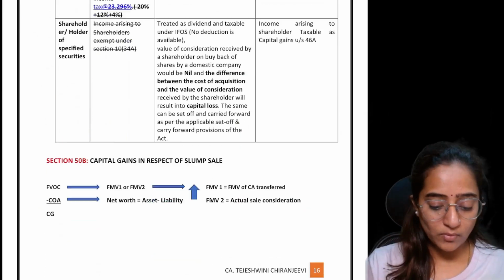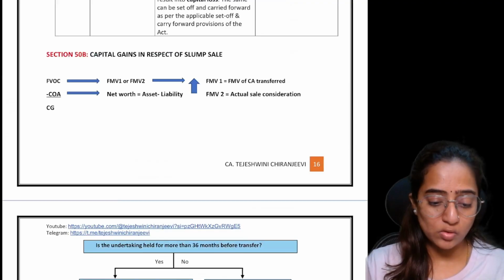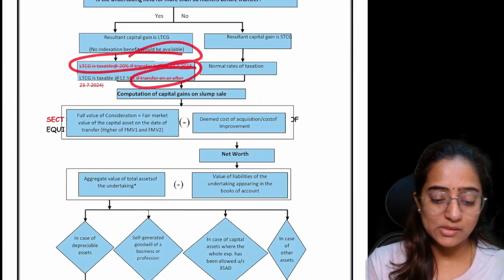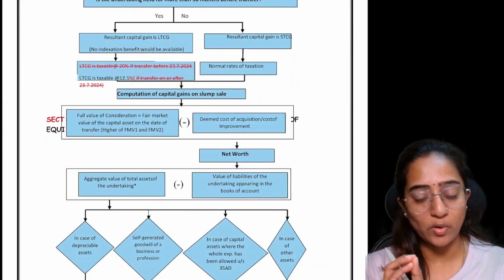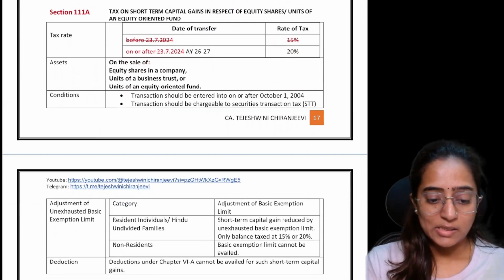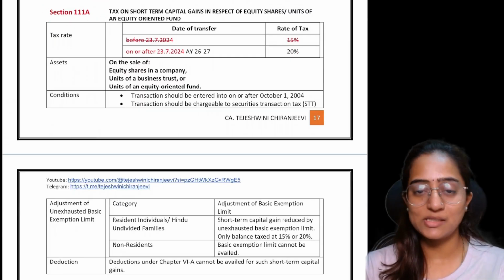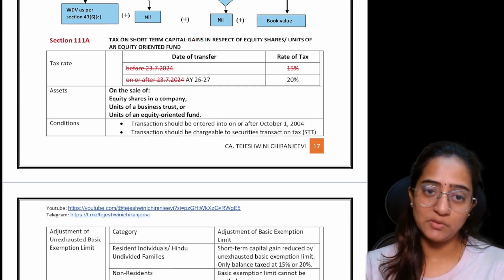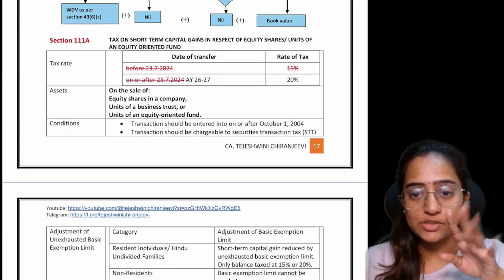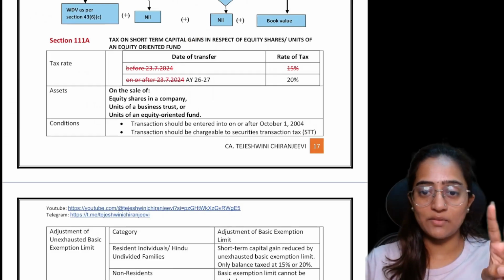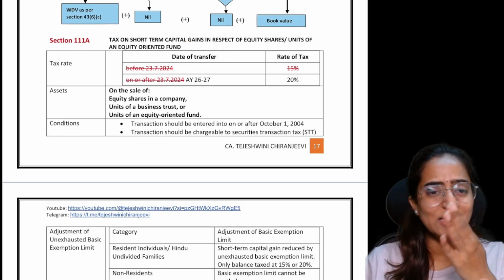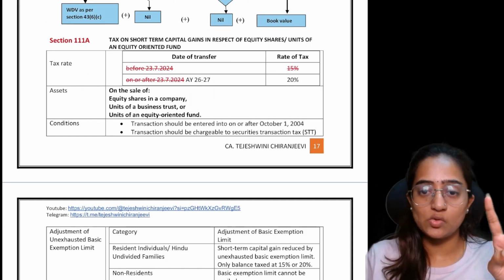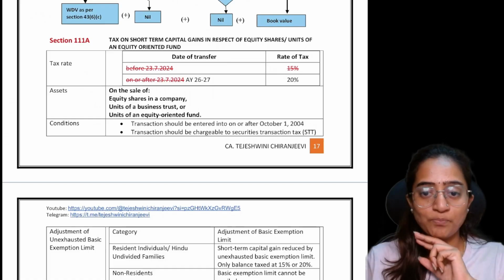Section 50B is also an understanding, it is not an amendment. Earlier this was there. Now it is understood that long-term capital gains are taxable at 12.5% only for the slum sale. Section 110A, this is also an understanding which you have. See, long and short-term capital assets, basically which were treated. You have four sections, if you remember: 111, 111A, 112, 112A. 111 is separate, that is short-term capital gains as such. Let's look into these two, that is 112A and 111A.